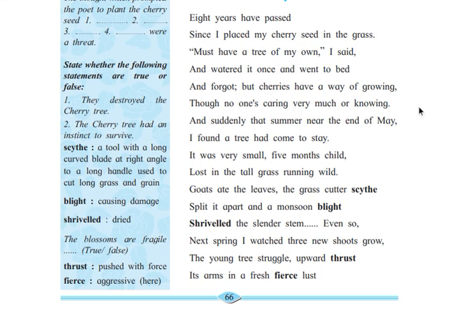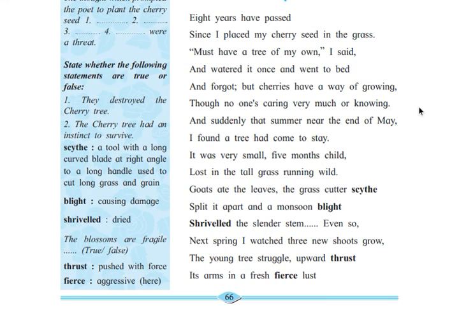But cherries have a way of growing, though no one's caring very much or knowing. So the poet is saying no one knows how the cherry is growing, no one cares about it, and no one knows how they grow.